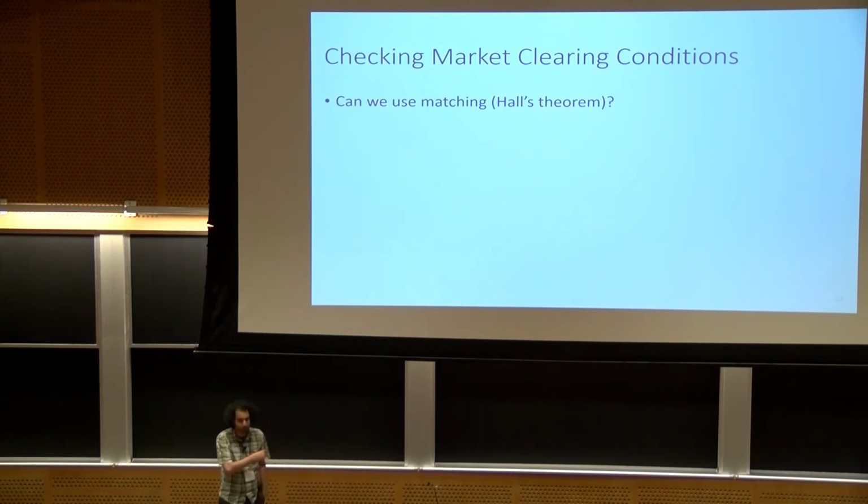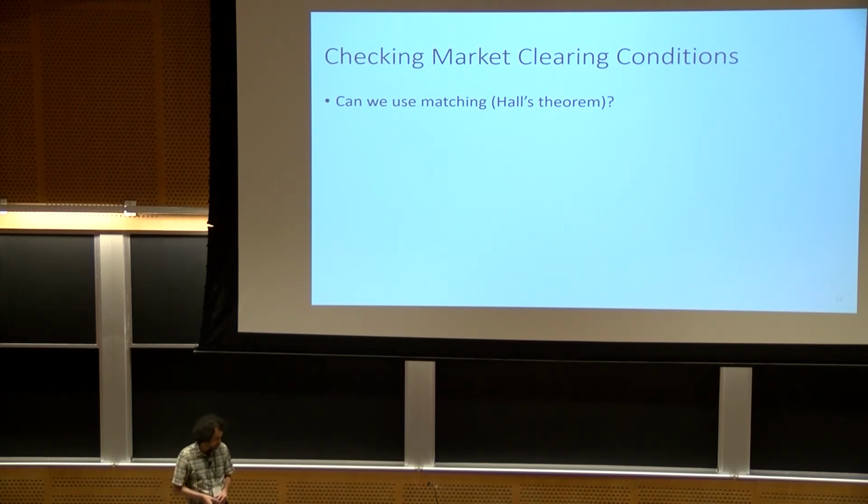I'm going to be even vaguer for the rest of this. The next problem becomes, now that you have optimal bundles of agents, whether this market clears using these optimal bundles. One simple idea is whether you can add the inequalities that you get from Hall's theorem in order to check market clearing conditions, having the agents and their optimal bundles.